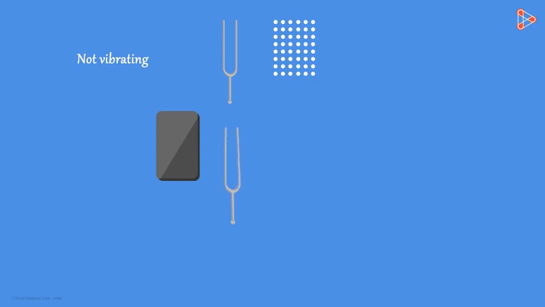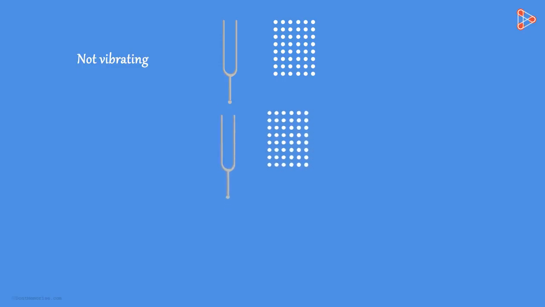The two prongs of the tuning fork are vibrating. Let us concentrate on the motion of one of the prongs first. Say the one on the right. When it's away from its mean position, it pushes and compresses the air particles around it. This creates a high pressure region, also called compression. This compression travels in the medium as a disturbance. Here the density is high. That is, the particles are very close to each other.